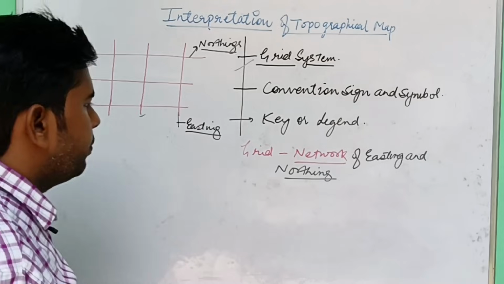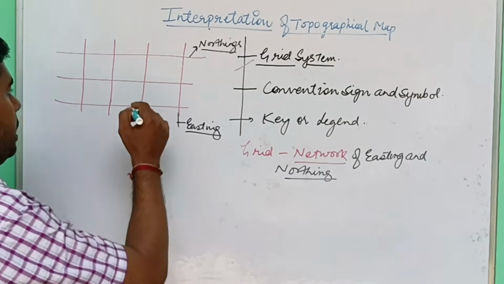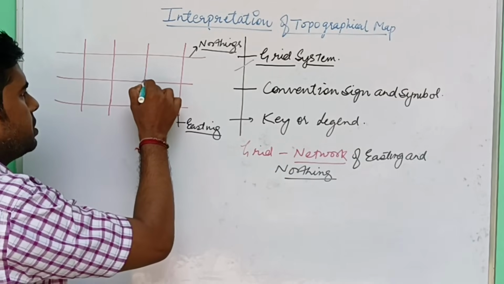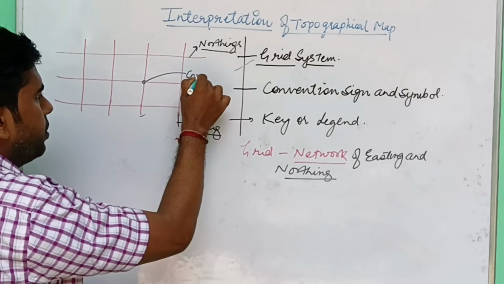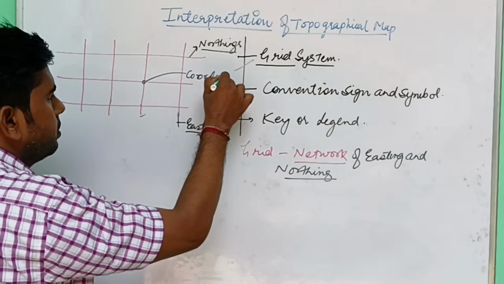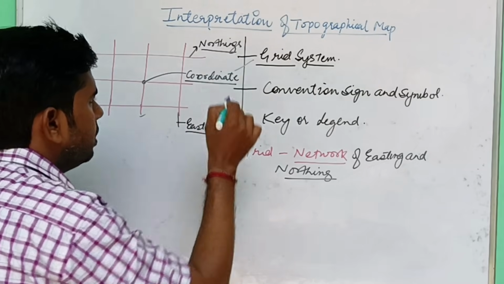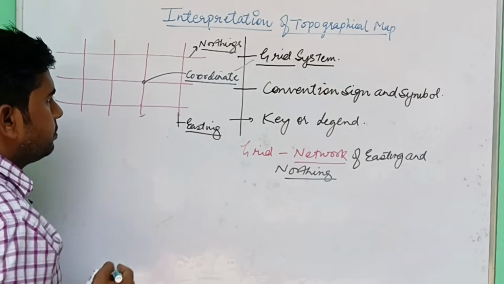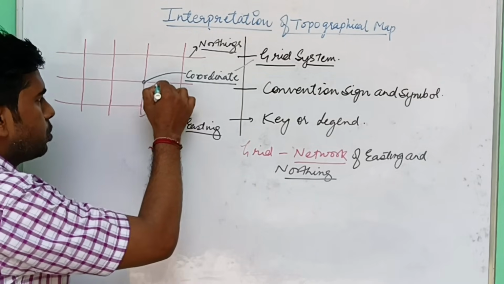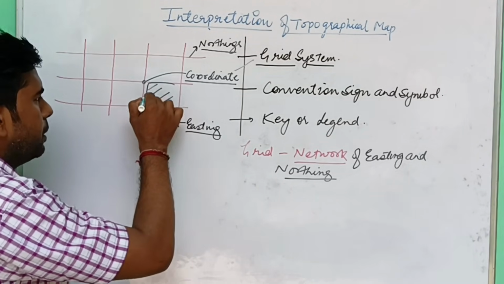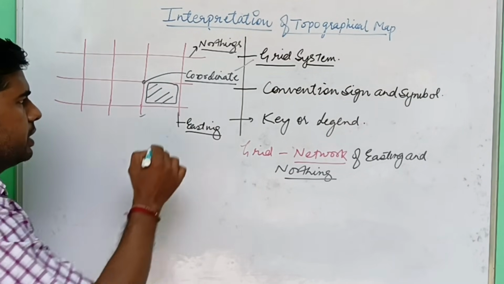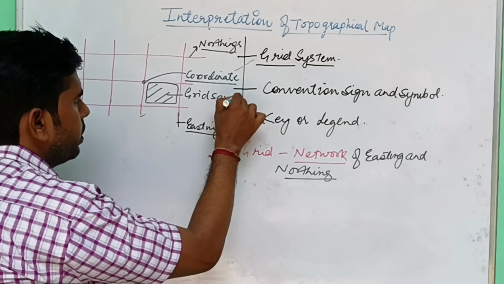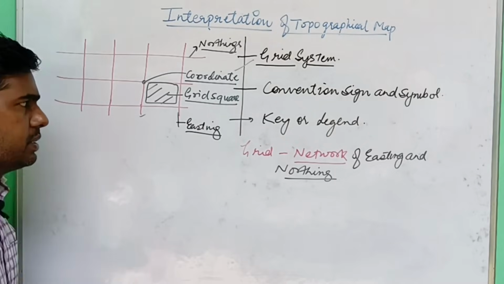So network of easting and northing, where easting and northing cross each other, that point is known as coordinate. है ना, आप सभी ने पढ़ा होगा मैथ में कोऑर्डिनेट. And one square made with the help of easting and northing is known as grid square.